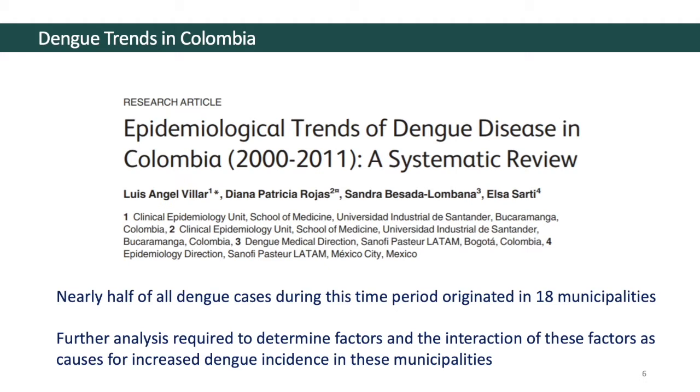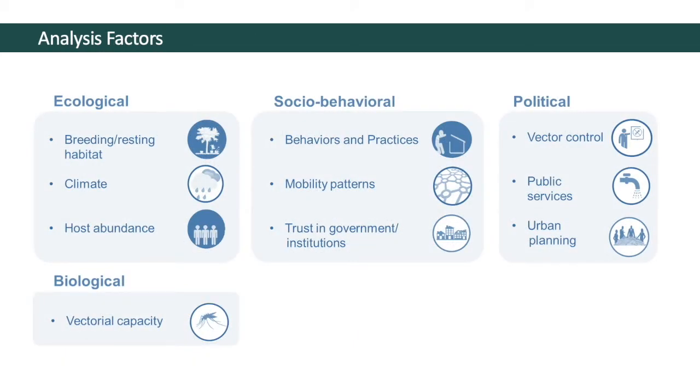There are an array of factors that could cause these municipalities to have higher incidence of dengue, ranging from climate to sociodemographic factors. As you can see here, there are a vast number of factors that contribute to incidence rates of complicated diseases such as dengue. Not only does each factor impact incidence individually, but the interaction between multiple factors plays a key role as well.